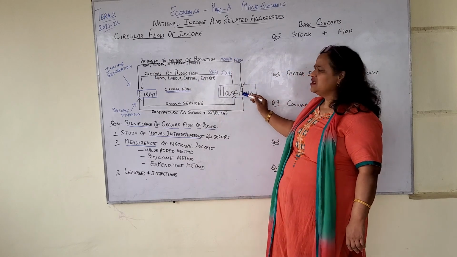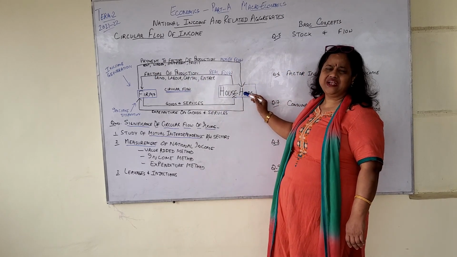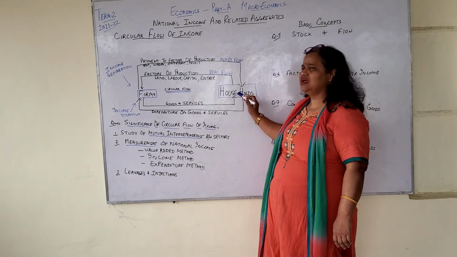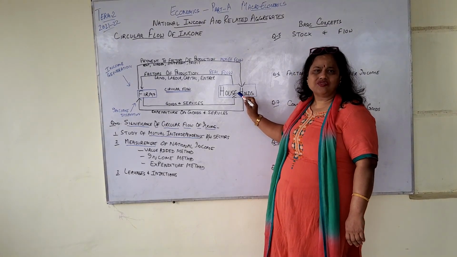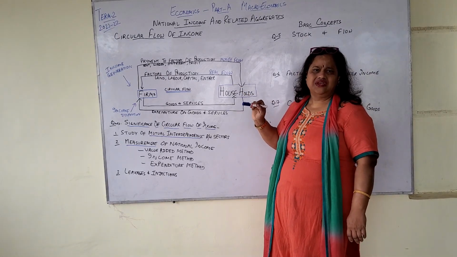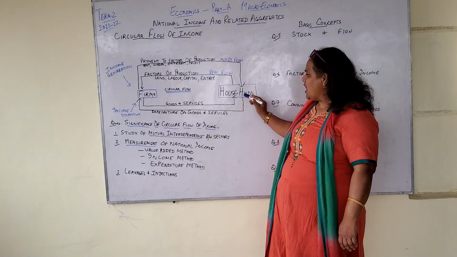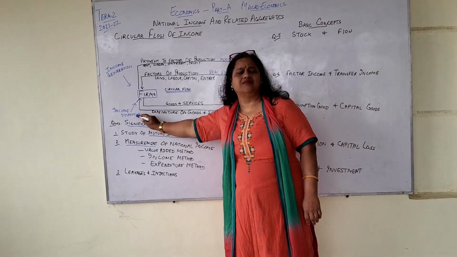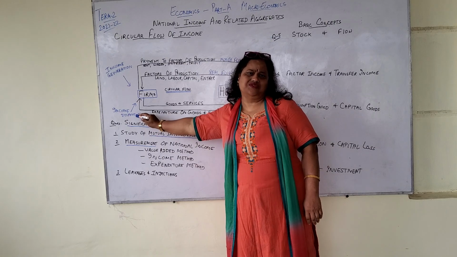So here the income is distributed, that is rent is given to the land provided by household, wages are given to the labor provided by households, capital gets interest, and further households spend on the goods and services, so they dispose the income by buying goods and services, so income disposition.